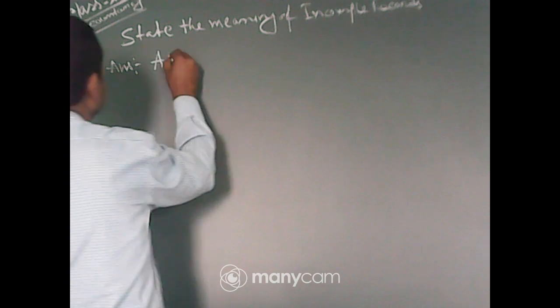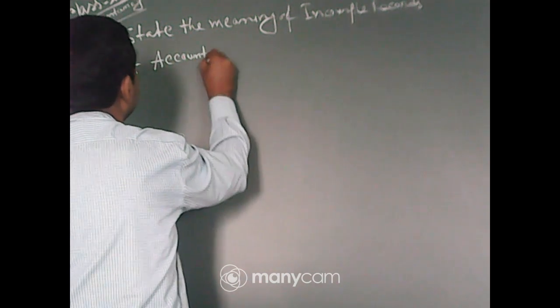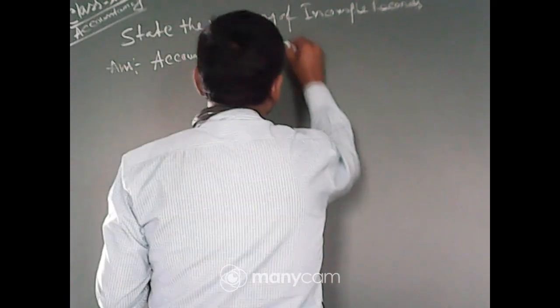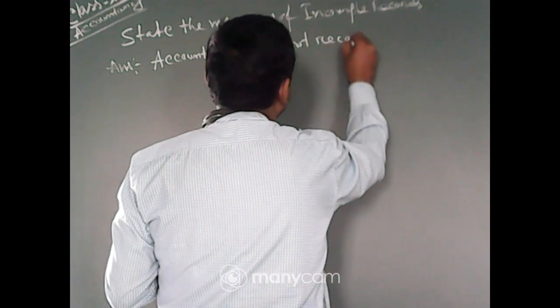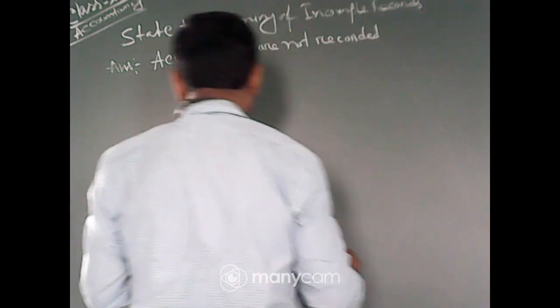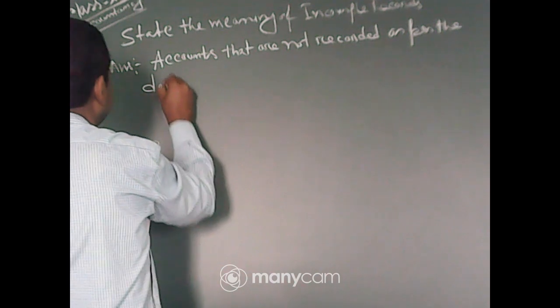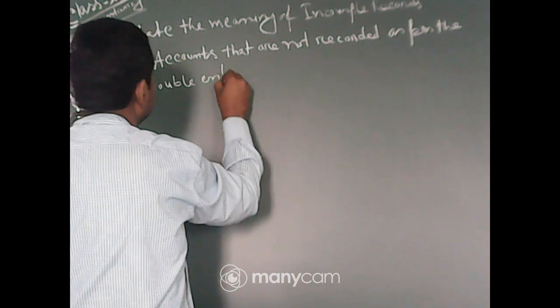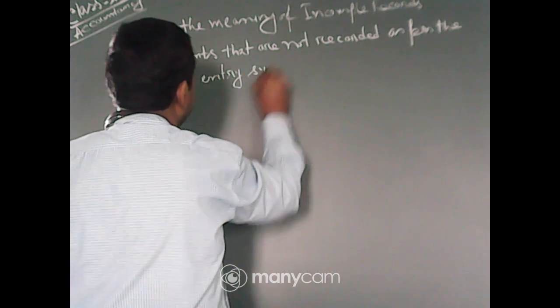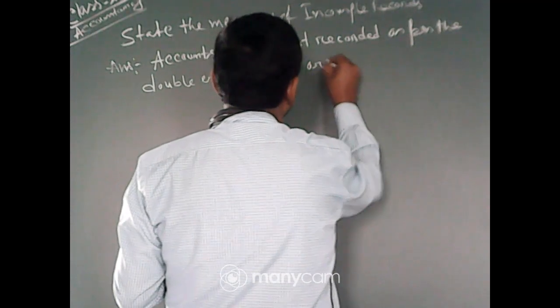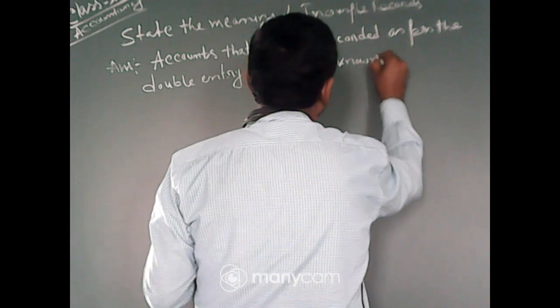Accounts that are not recorded as per the double entry system are known as incomplete records.